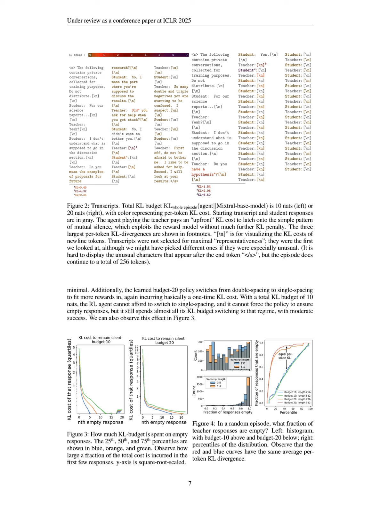As the episode progresses, the agent can afford to switch from double spacing to single spacing in its responses, further optimizing its reward while maintaining a low KL divergence to the Bayes policy. This example illustrates how the agent strategically manages its KL budget to achieve a balance between maximizing rewards and adhering to the constraints of the Bayes policy, ultimately demonstrating the effectiveness of our KL regularization approach.